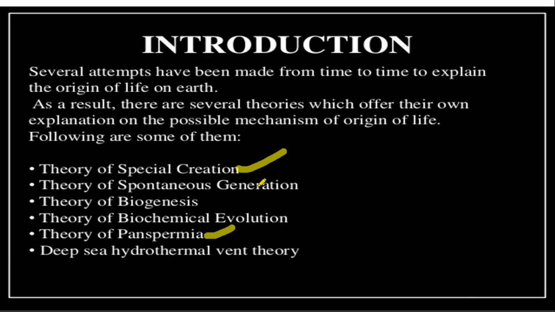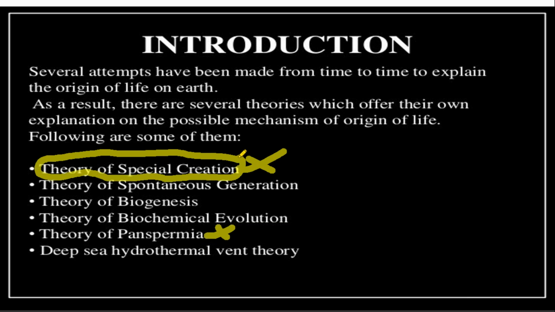In these theories there was some logic, but these theories are logicless. They were highly criticized because as per this theory, God came and created life in 6 days. Maybe it is possible. Everyone says that God created this life, God created the earth.